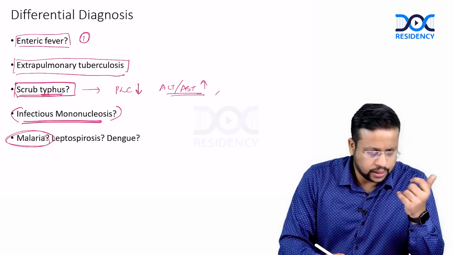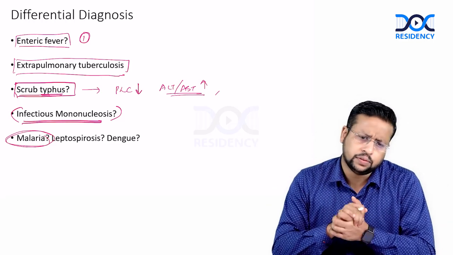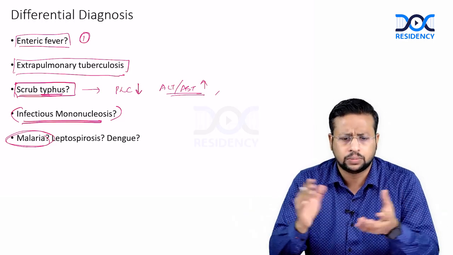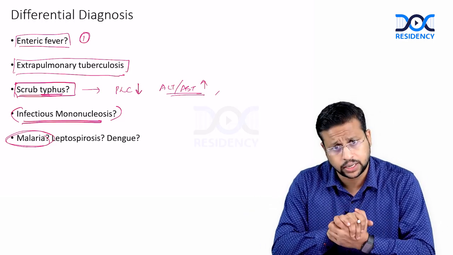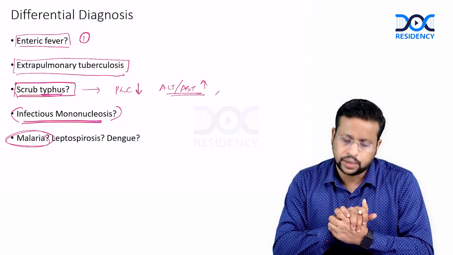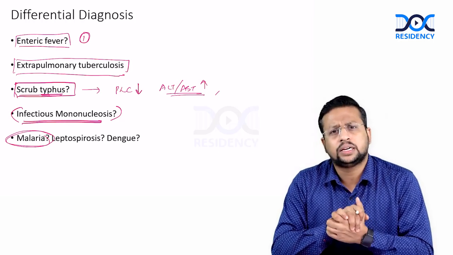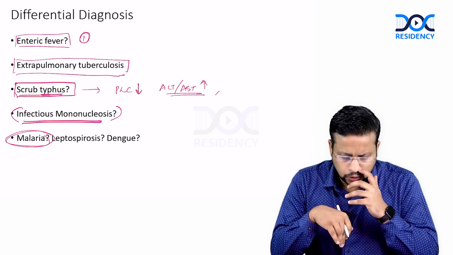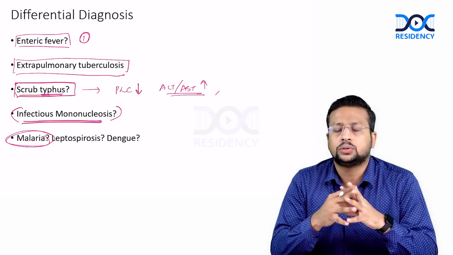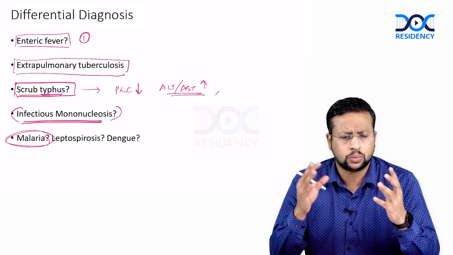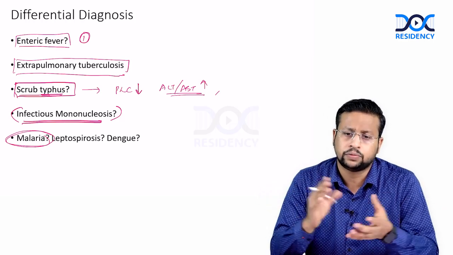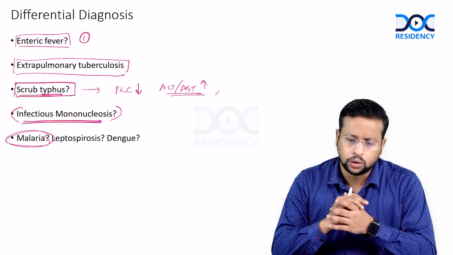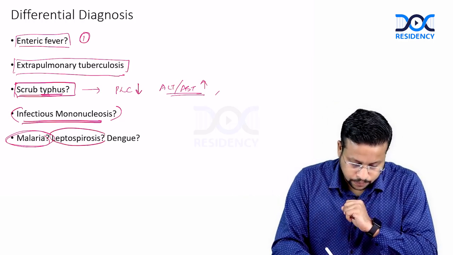Malaria, can it be malaria? Malaria, yeah, it can present with fever. There's no chills and rigor mentioned here, but still, yes, being in northern India, malaria is definitely a possibility. But we have done a rapid malarial test, and the rapid malarial test usually has a good sensitivity to detect malaria. So definitely that one test doesn't always rule it out. If you don't get a diagnosis, you may repeat it. You may also do a peripheral smear. But since the rapid test is negative, you will keep it lower down in the differential diagnosis.